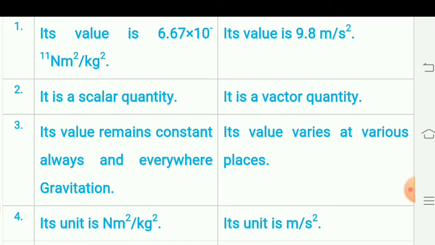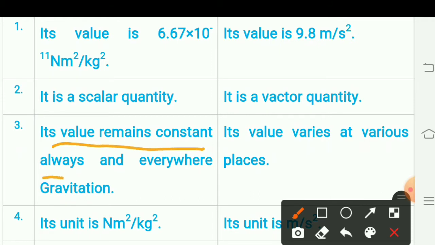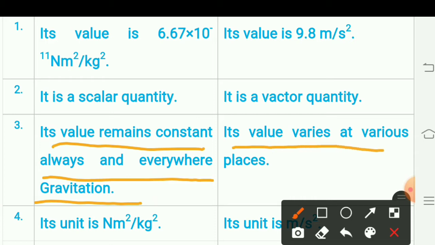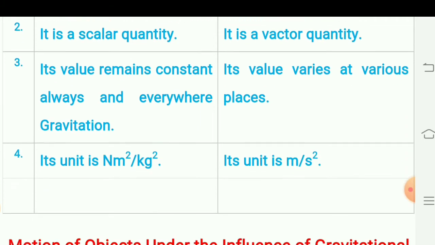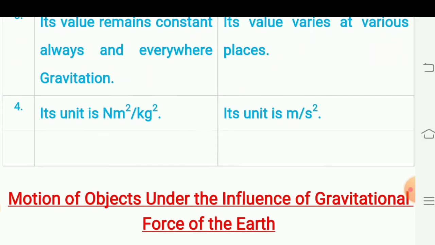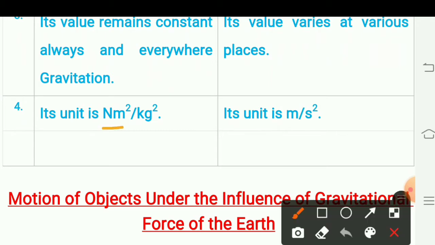The value of G remains always constant everywhere, but the acceleration due to gravity, its value varies at various places. The unit of constant of gravitation is Newton meter square per kg square, while the unit of acceleration due to gravity is meter per second square.